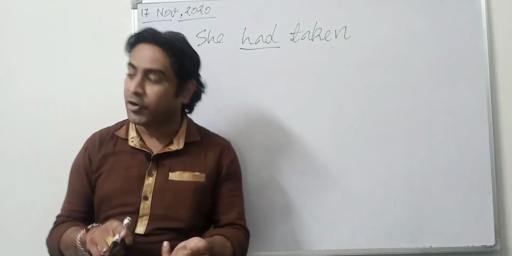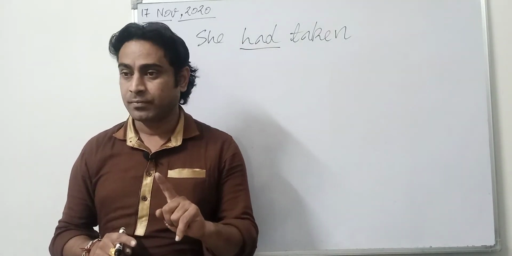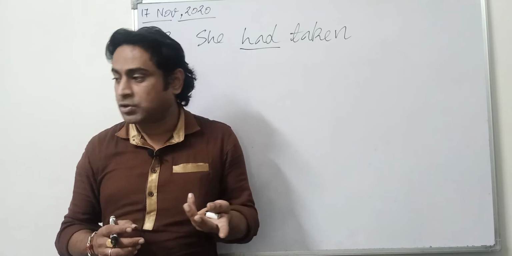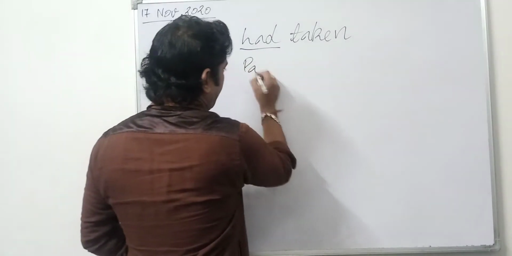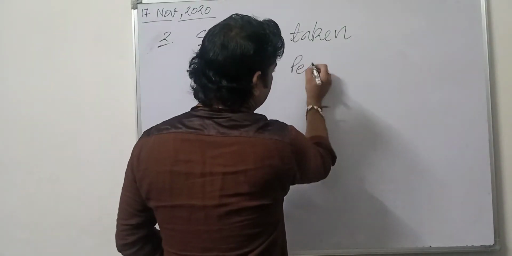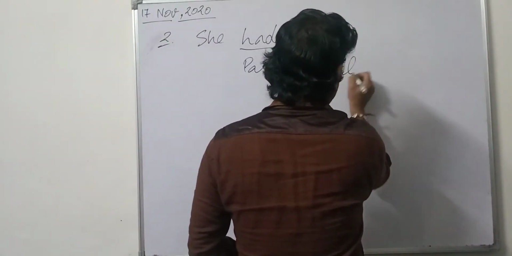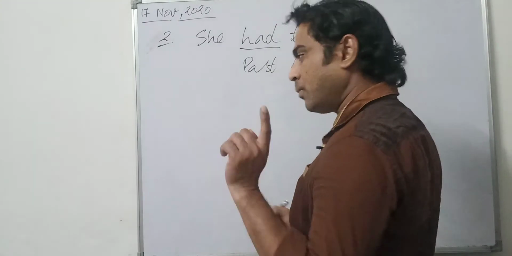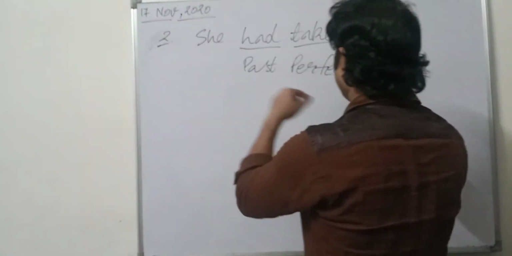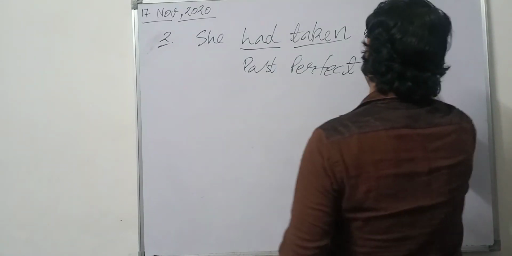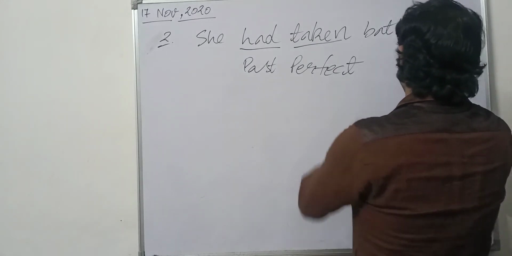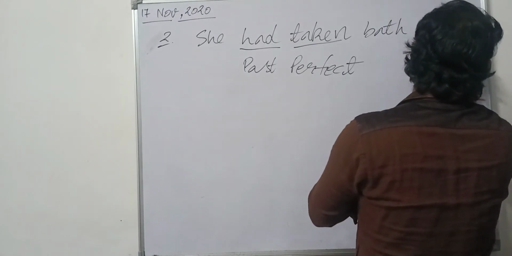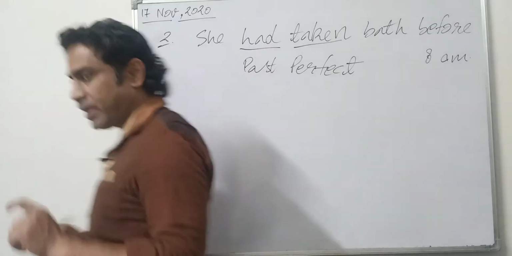Had is the second form of have, and second form shows past. So this is past, and this is perfect, because that is third form. Third form has got the sense of perfection. So this is past perfect. She had taken bath before 8 a.m. Suppose I say before 8 a.m.